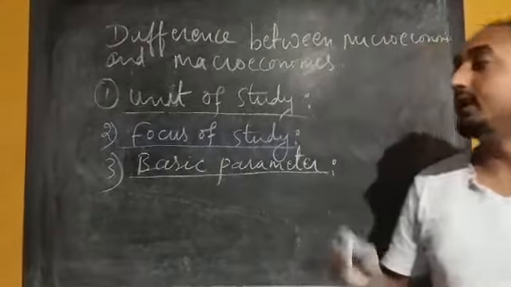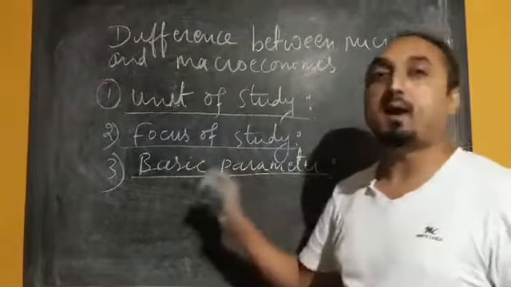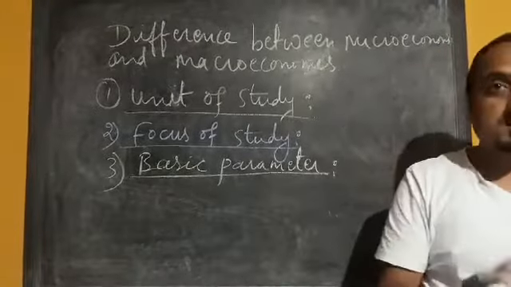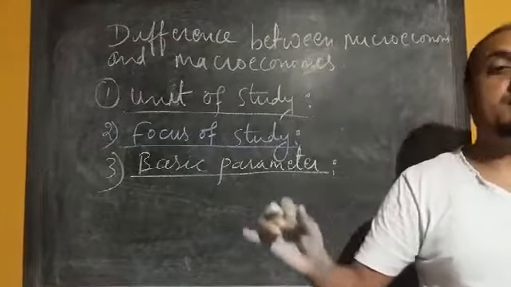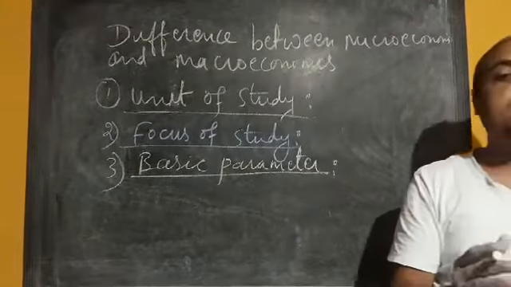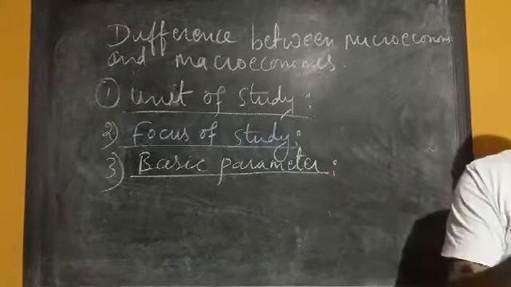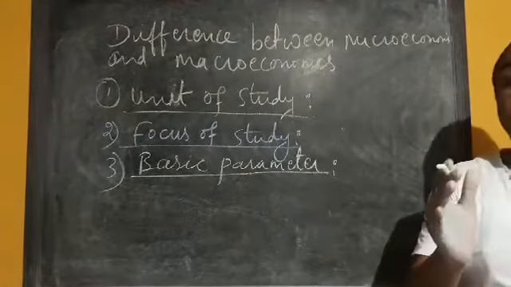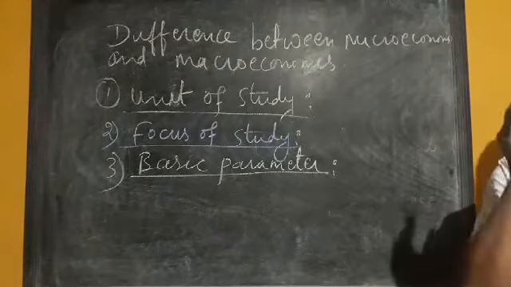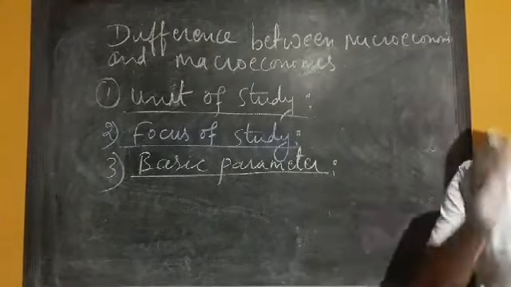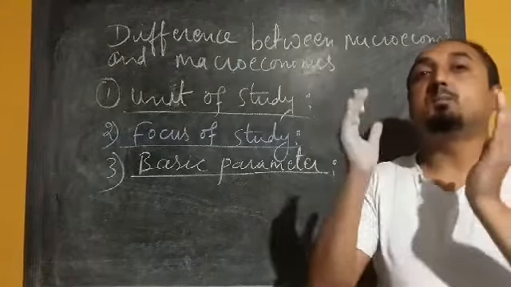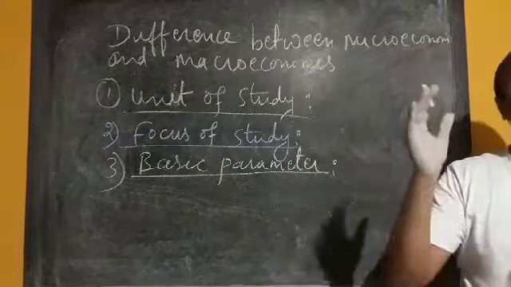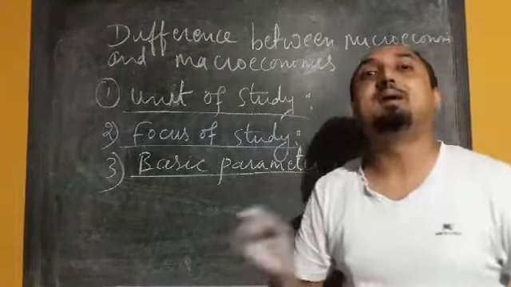The next difference we have is in terms of basic parameters. Microeconomics and macroeconomics differ from each other in terms of the basic parameter. So in the case of microeconomics, what is the basic parameter? Price and quantity. Okay, the basic parameter is price. Whereas in the case of macroeconomics, what is the basic parameter? Income, or national income, is the basic parameter.